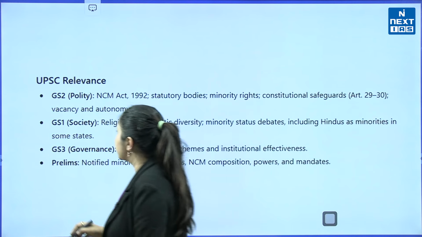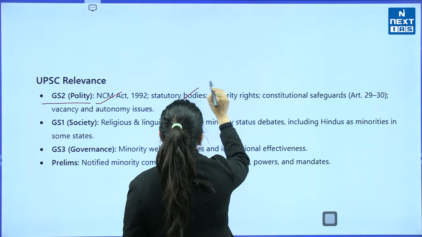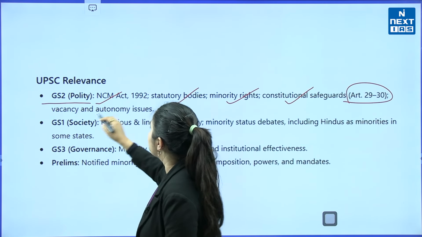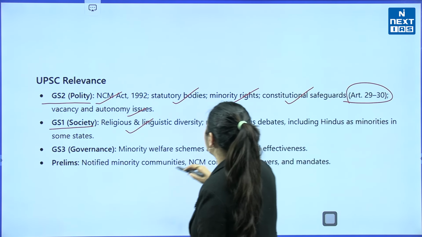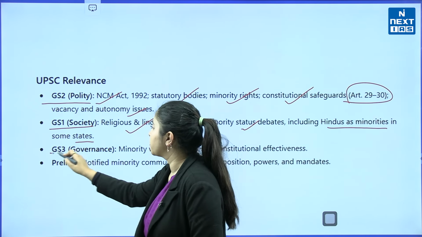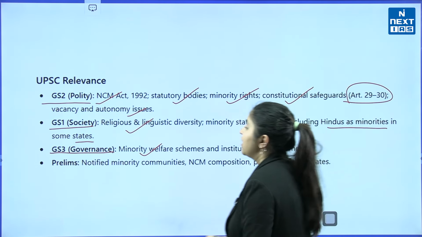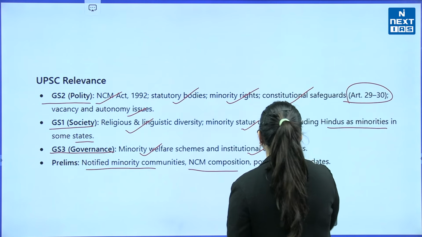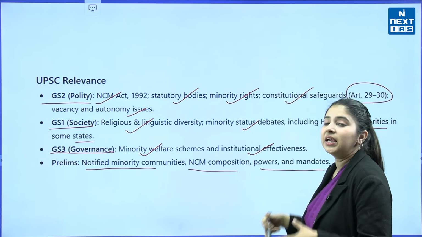But before getting into the topic, let us talk about the UPSC relevance of this topic. It is highly relevant for GS paper 2, which is polity: NCM Act 1992, statutory bodies, minority rights, constitutional safeguards, Article 29 to 30, vacancy and autonomy issues. It is also highly relevant for GS paper 1, society: religious and linguistic diversity, minority status debates, including Hindus as minorities in some states. Then GS paper 3, governance, also becomes relevant, because of minority welfare schemes and institutional effectiveness. For prelims also this is a highly relevant topic because of notified minority communities, NCM composition, powers and mandates.